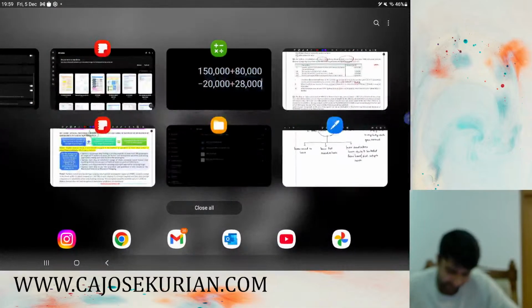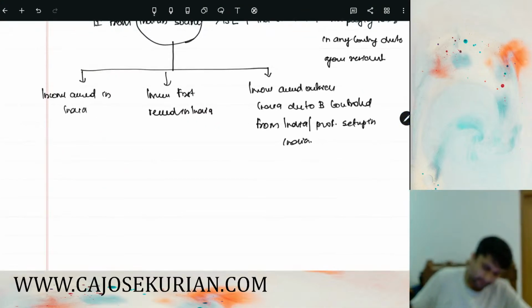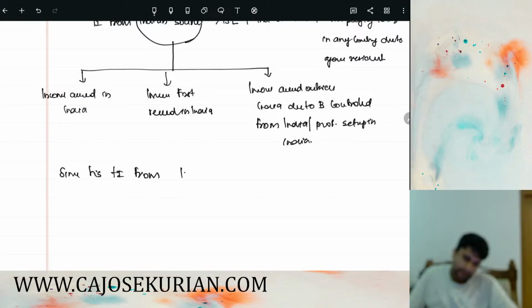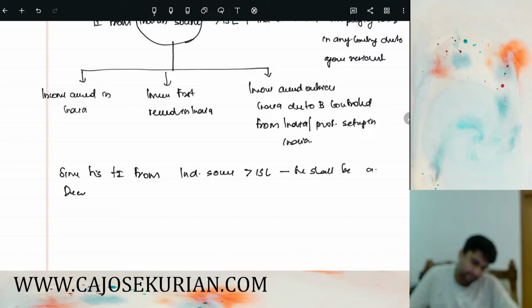So, what we can write is, since his total income from Indian source is more than 15 lakh, he shall be a deemed resident in India.